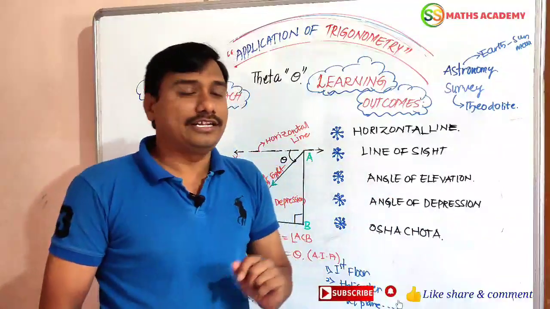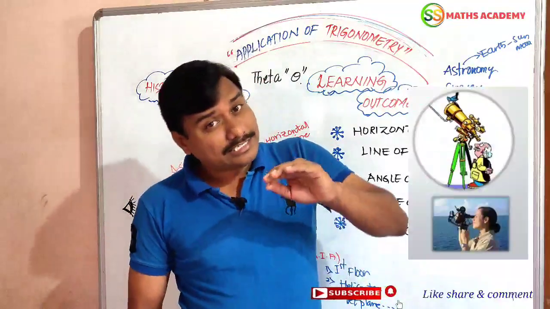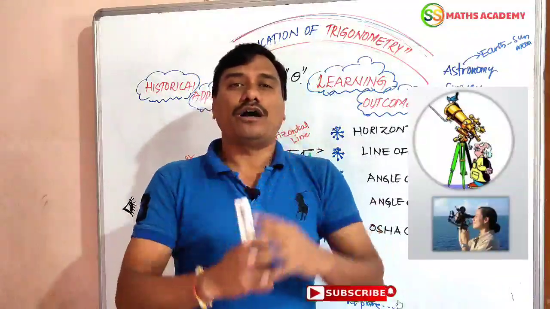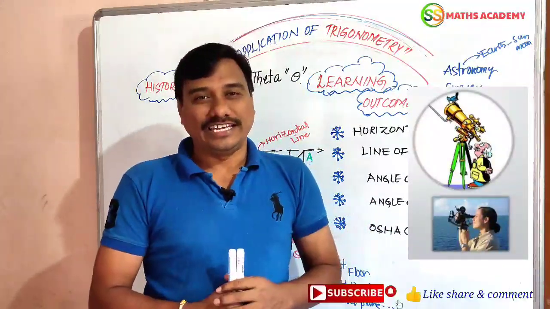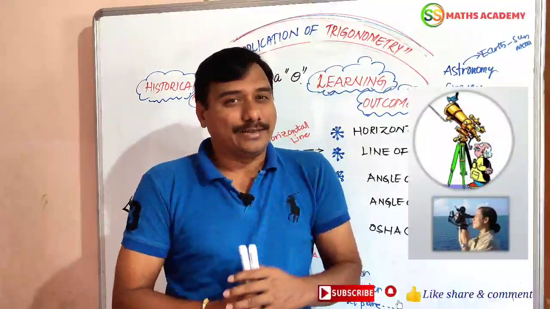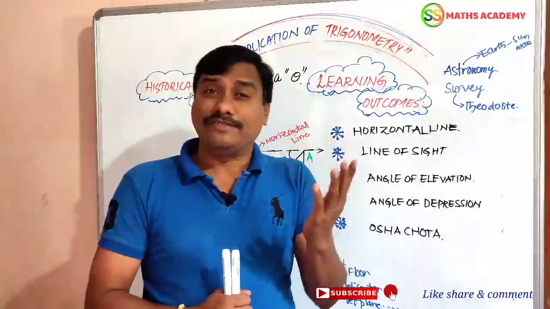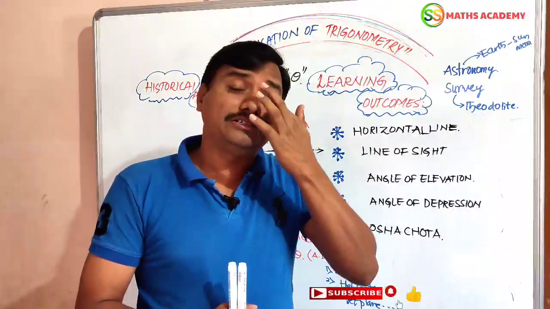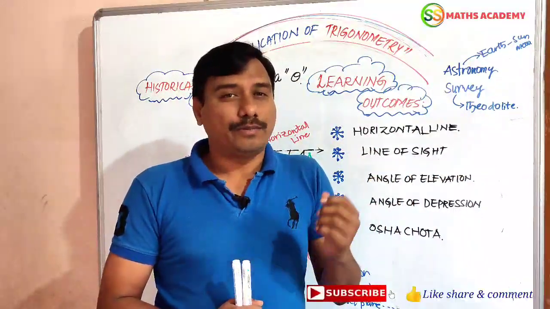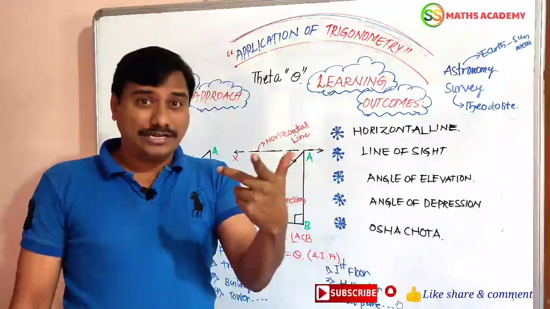Very important is the theodolite. It is one instrument of the survey department. That theodolite instrument works based on the principle of trigonometry only. We move the telescope by the principle of trigonometry only. So mainly astronomy, survey department, engineering department, navigation and medical department. In these many departments we are using and getting the benefit of application of trigonometry knowledge, friends.